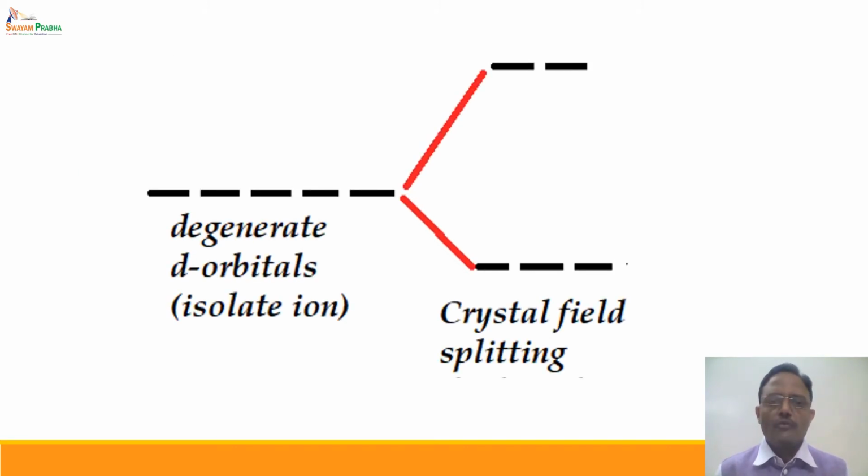Now, in the case of d block elements forming complexes, if the central metal ion is isolated or free, all the 5 d orbitals are degenerate, and a d-d transition is not possible. But according to crystal field theory, there is splitting of d orbitals depending on the number and strength of the ligands.